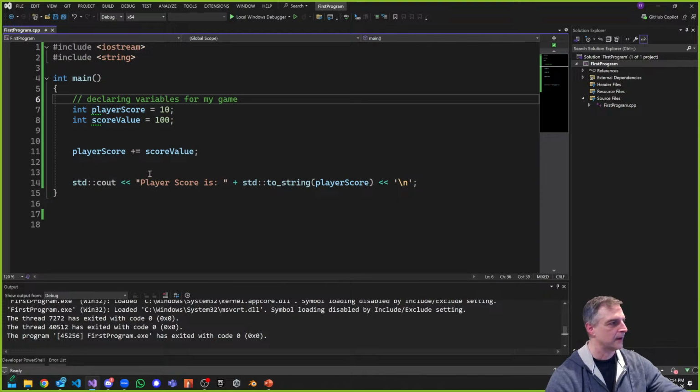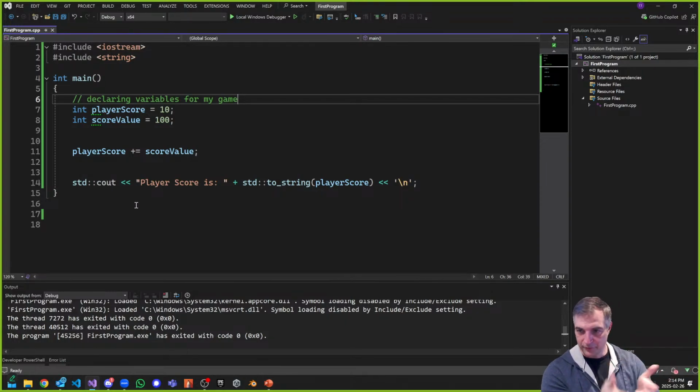I want to use the standard input operator from my console and save the input inside my score value. Then I want to add the score value to my player score and output it again, which is my final score. So I have my original player score, an input from my user, and then I want to output those two things together.